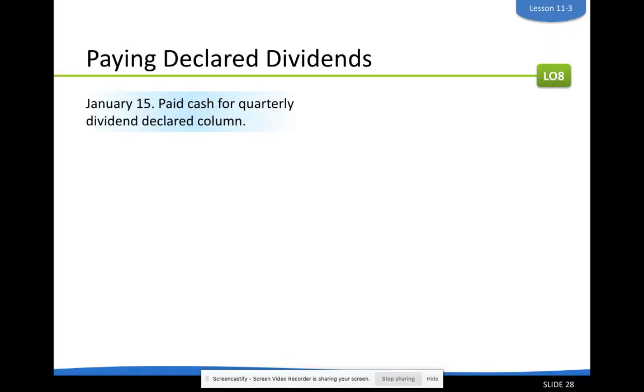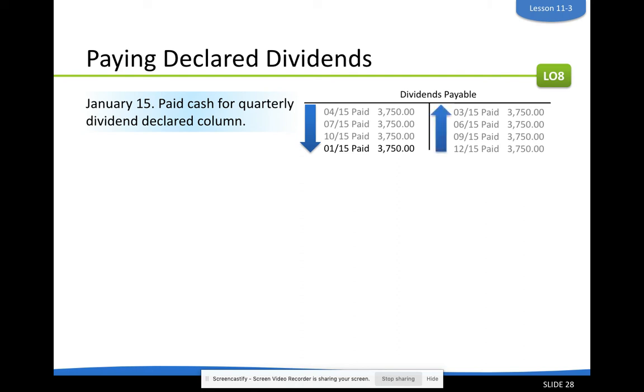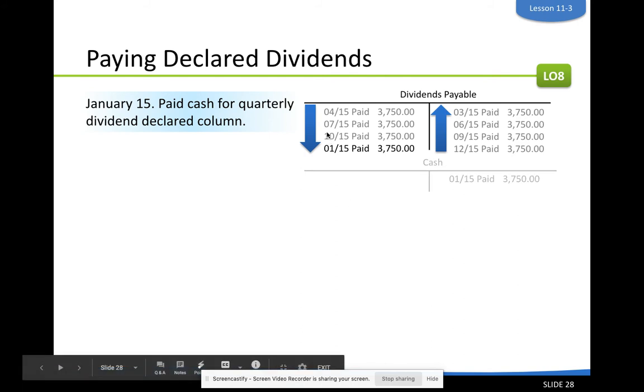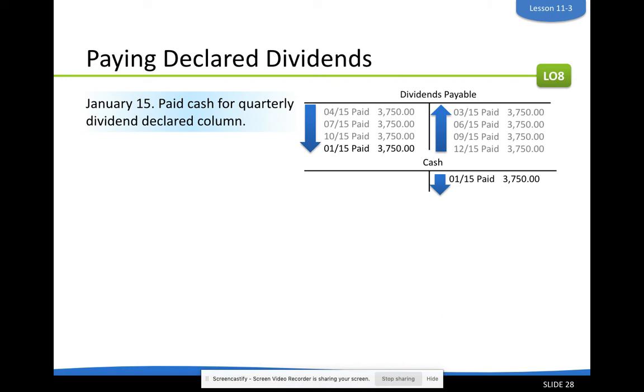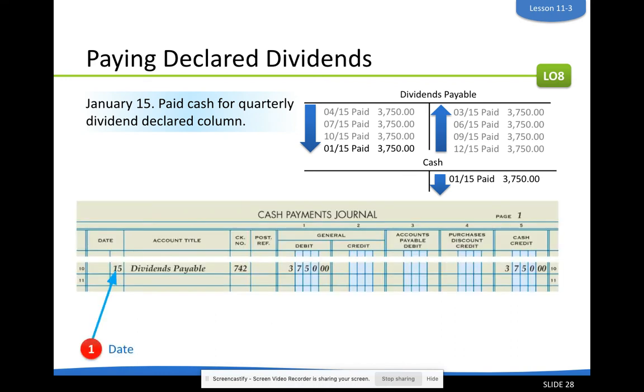Our next transaction we need to do is when we actually write that check. So we paid cash for the dividend. So you could see here in our dividends payable T-chart, every 3 months we've been doing this. So December, all the way back a year, we've been paying out dividends. And then our cash is decreasing. So we have the date, dividends payable, check 742. Notice in the cash payments journal, it's always a check, so we don't need to write C.